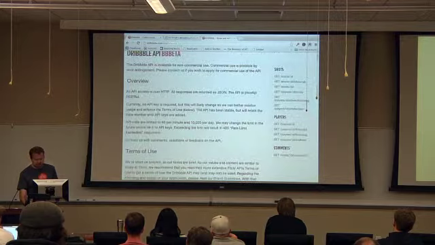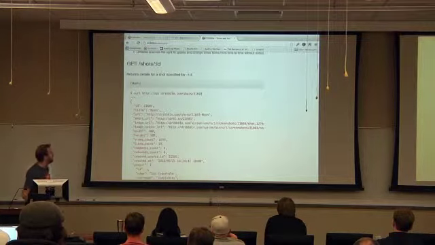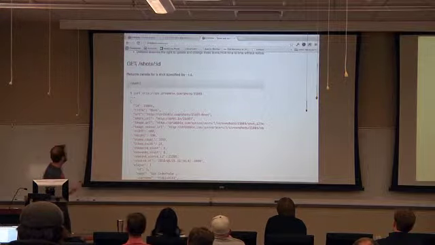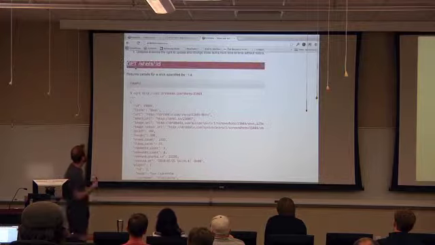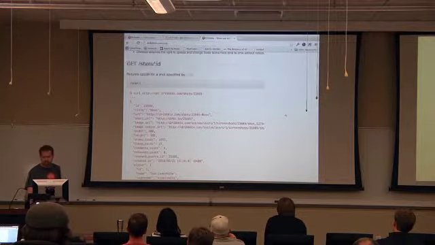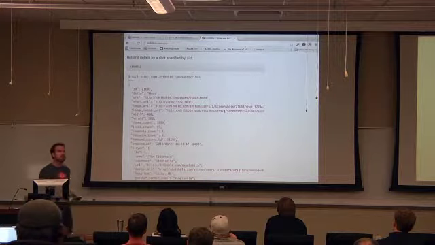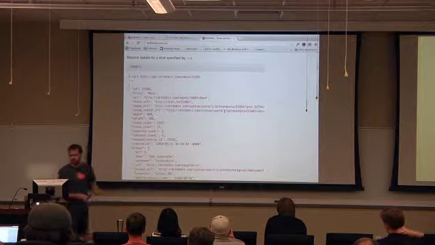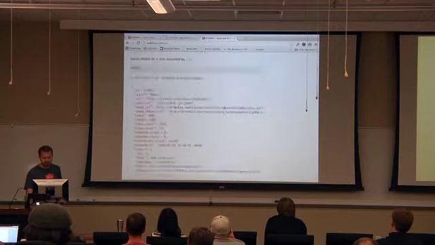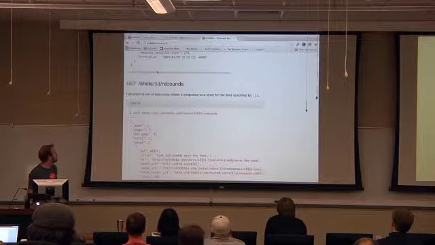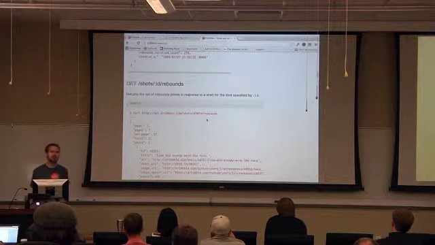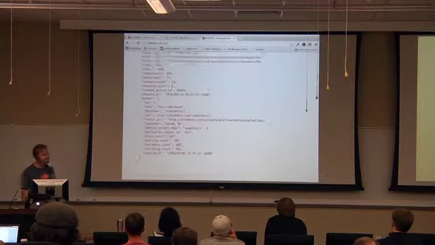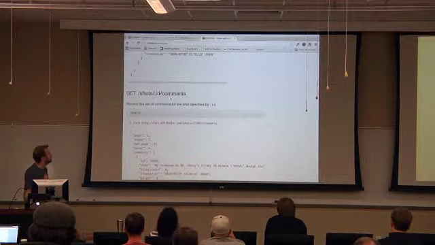So if we go back to the docs, you'll see that this is how an API is used: we have the verb of get. So we have get shots ID, and this is literally what you get back. You can use curl in your command line, hit this URL, and get back all of this information in JSON. This is all of the information for this specific shot. This is all of the information for a rebound on a shot, which is just a designer who took that shot and decided to do something based on it. And so they provided this way to look at and interact with all of this content.